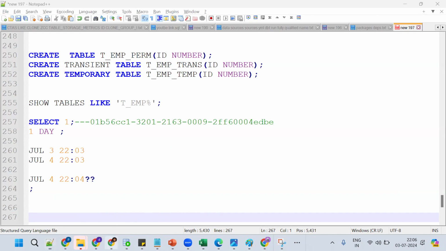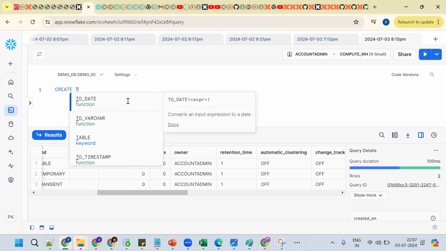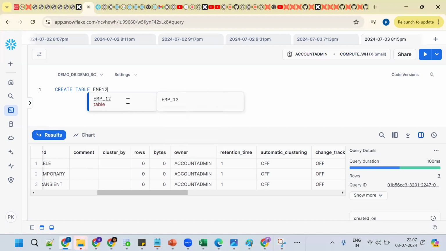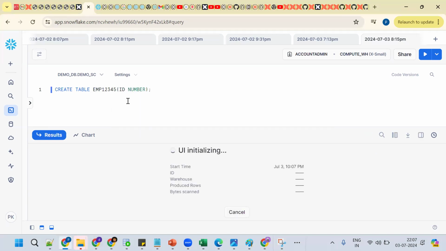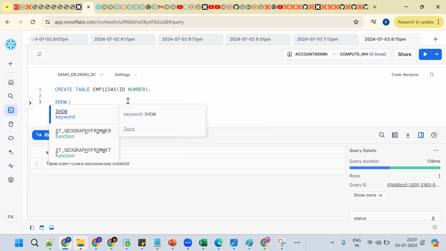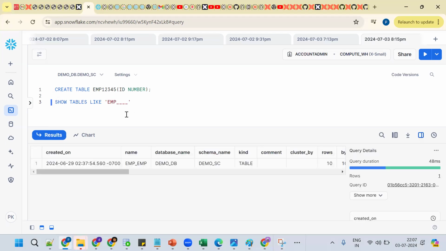Now see, let me create one table: create table EMP 1, 2, 3, 4. What type of table is this by default? A permanent table. How can you check? Show tables. See EMP 1, 2, 3, 4. Now tell me what will happen? All the tables with EMP, and the total should be something like 7 or 8.